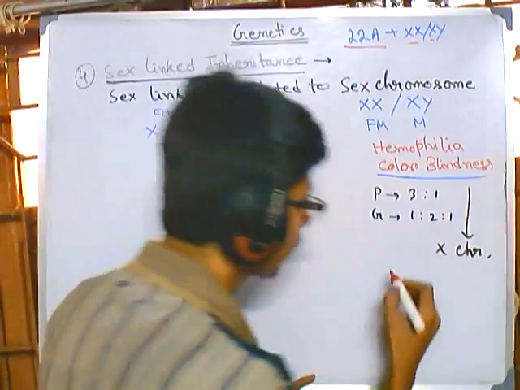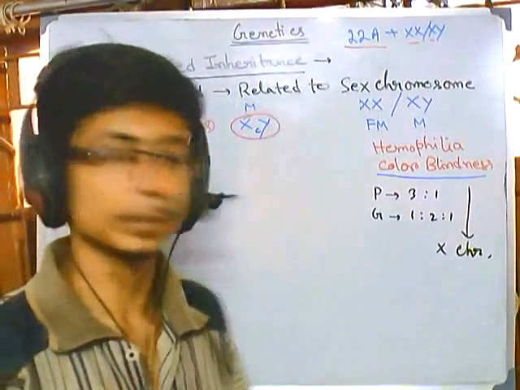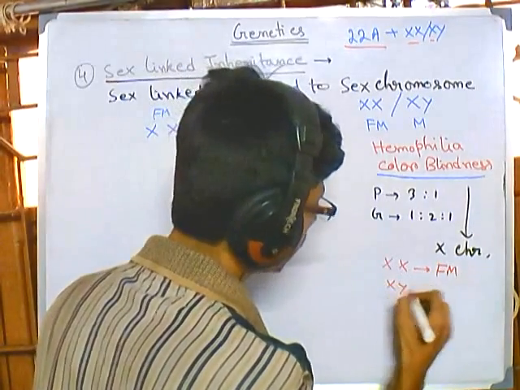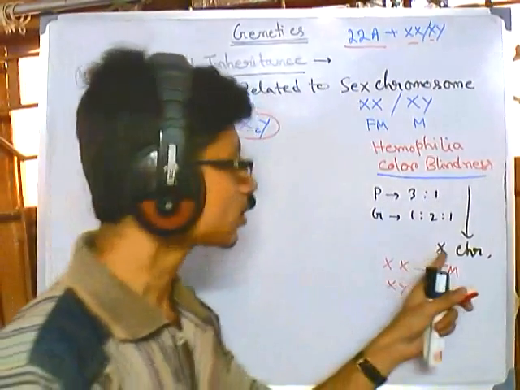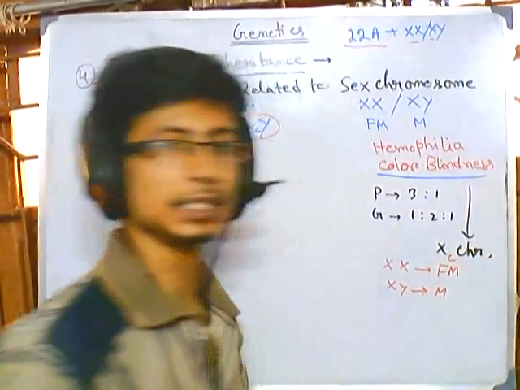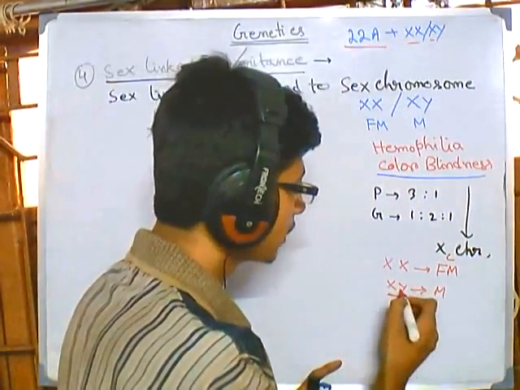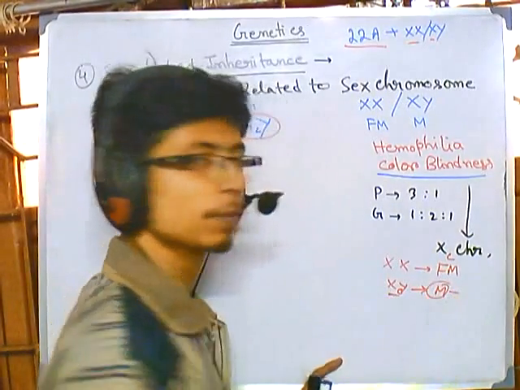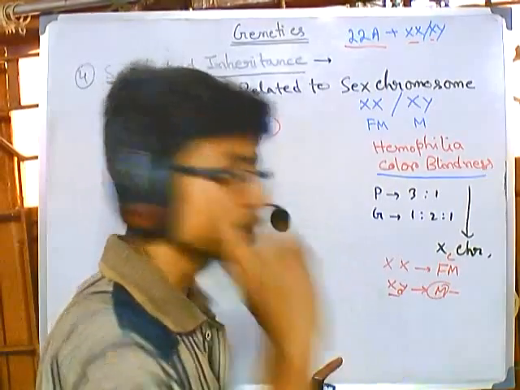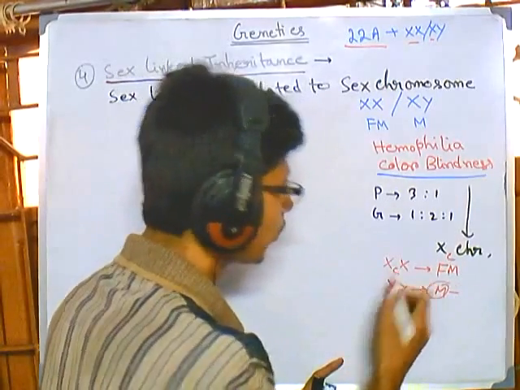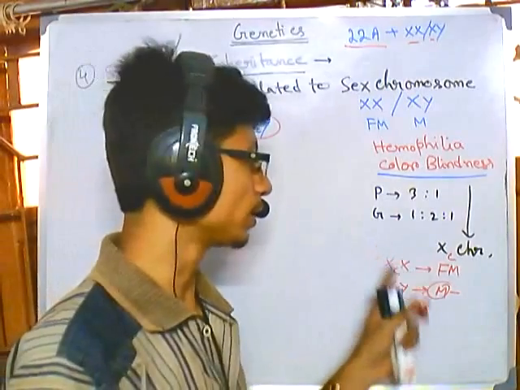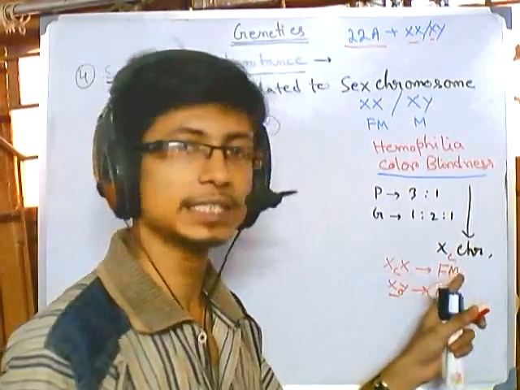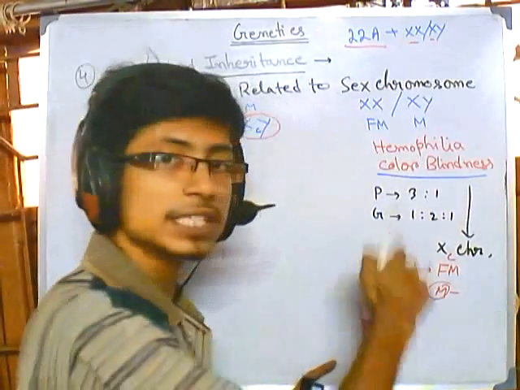And remember one thing very importantly: during sex chromosomal determination, XX is for female and XY is for male. Now if this X chromosome is carrying that colorblind gene, then what will happen to the male? If it carries this colorblind gene, this male will eventually have the color blindness, or have the disease. But remember, if a female gets one of these genes inside one of the X chromosomes, it won't develop into the disease,